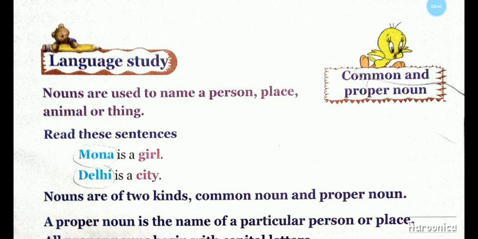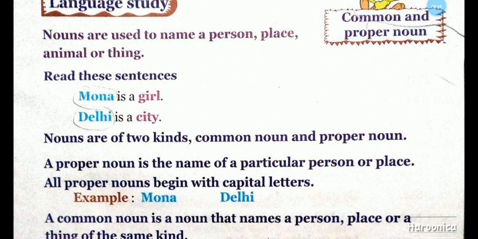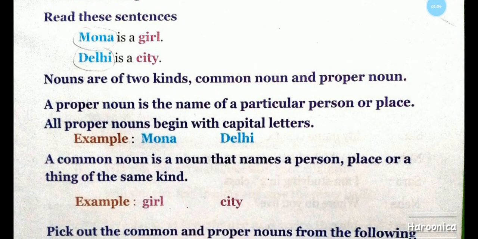Nouns are of two kinds, common noun and proper noun. A proper noun is the name of a particular person or place. All proper nouns begin with capital letters. Example, Mona, Delhi. A common noun is a noun that names a person, place, or a thing of the same kind. Example, girl, city.